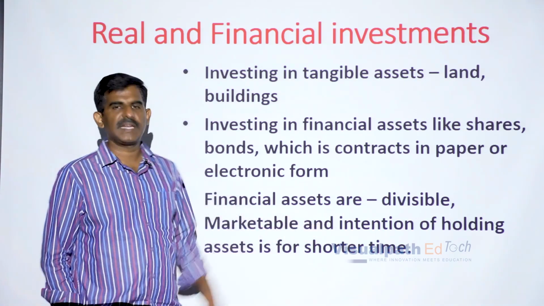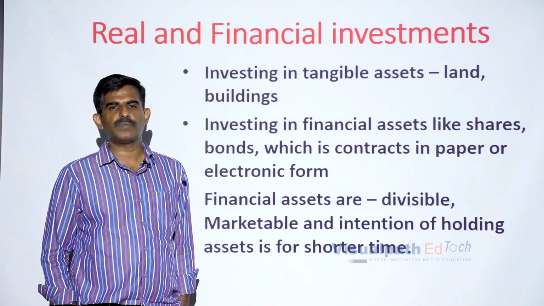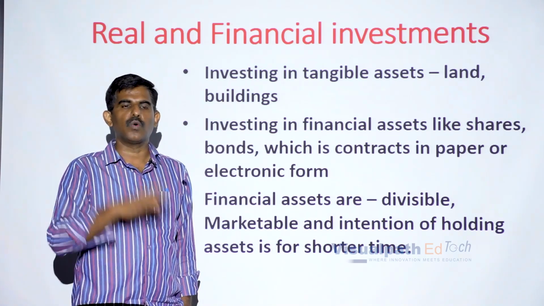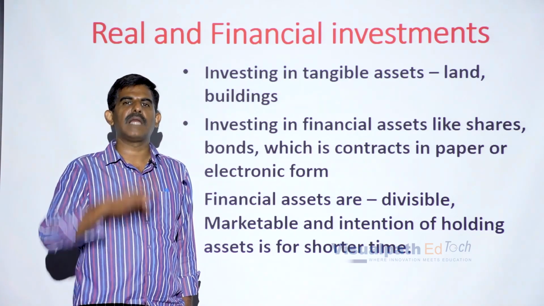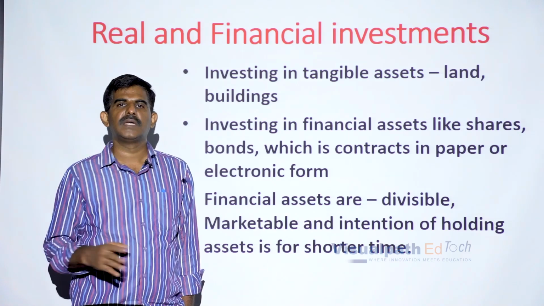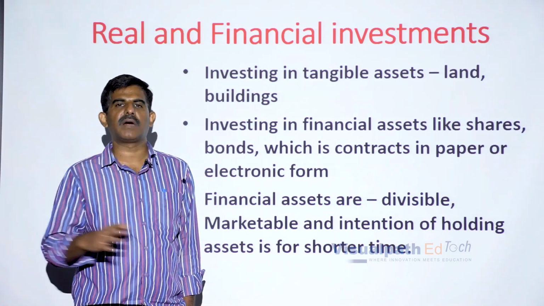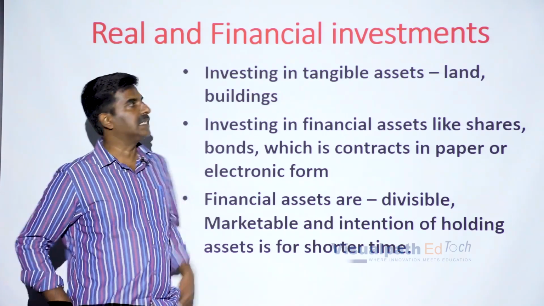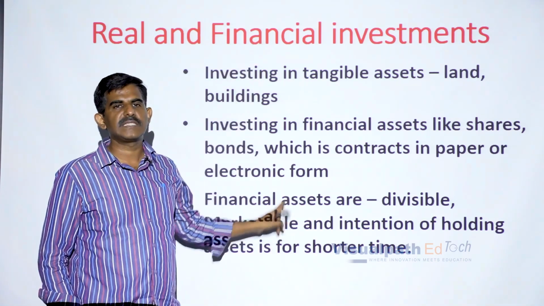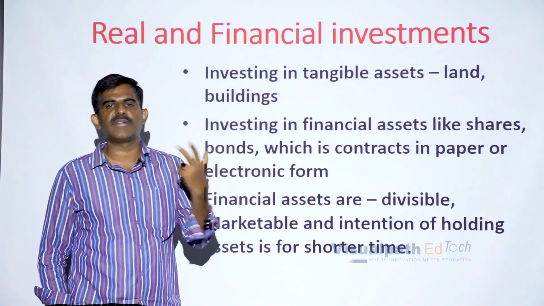The intention of holding financial assets is for a very short period. In fact, the main objective of investing in real assets is that we want to hold them for quite a long time so that their value grows over the years. The value becomes double, 3 times, 4 times, and ultimately you benefit after so many years by selling the property in the market for a high value. That is the real reason behind investing in real assets. Whereas as far as financial assets are concerned, what is the objective behind investing in them?